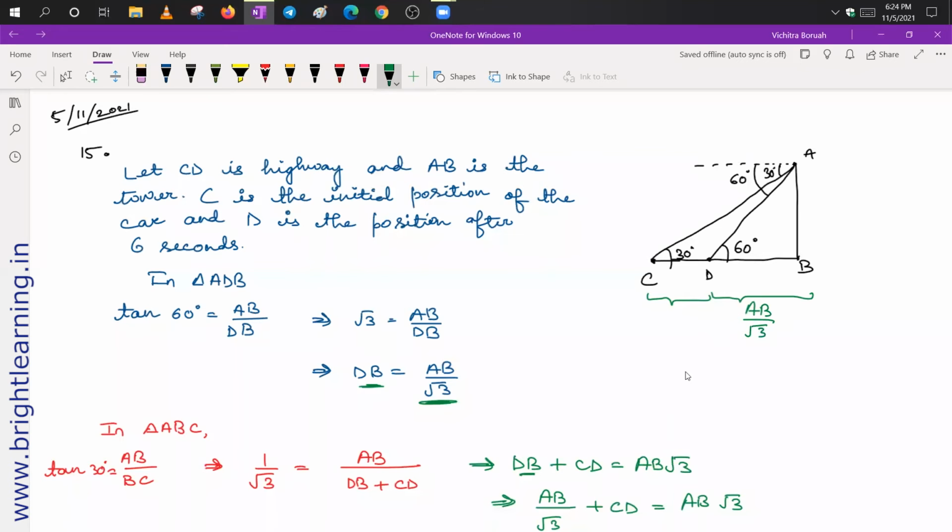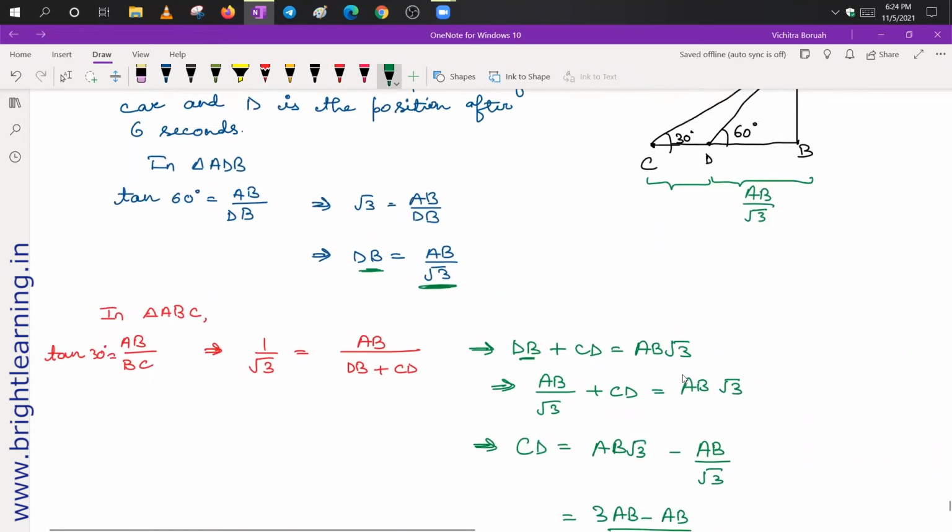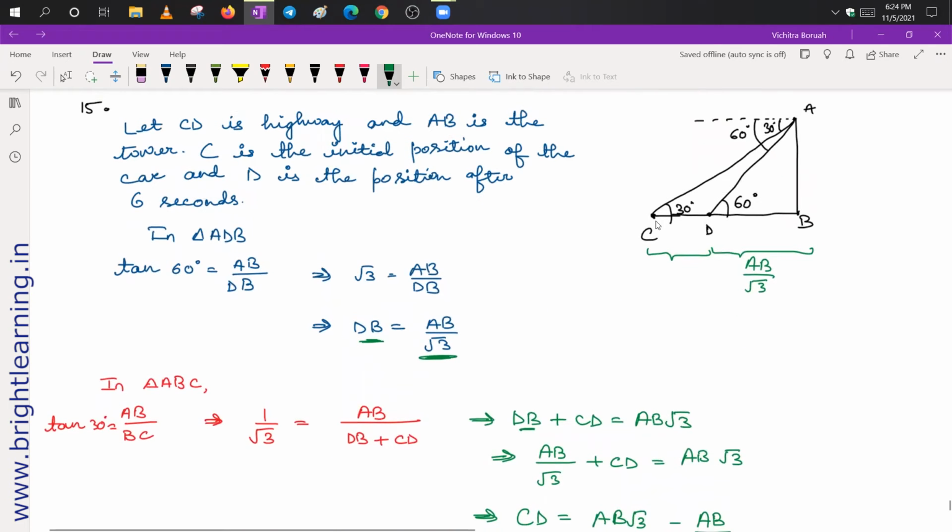This is the distance. Now again, next we have taken this whole triangle, that is triangle ABC. Now in this triangle also, if you take the trigonometric ratio, that is tan, so tan 30 degrees is equal to AB upon BC.